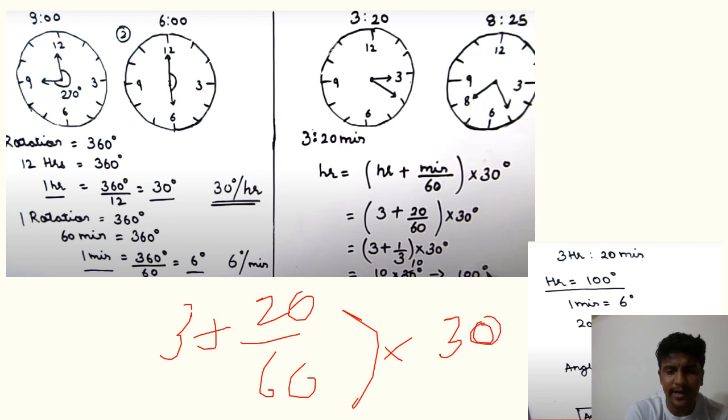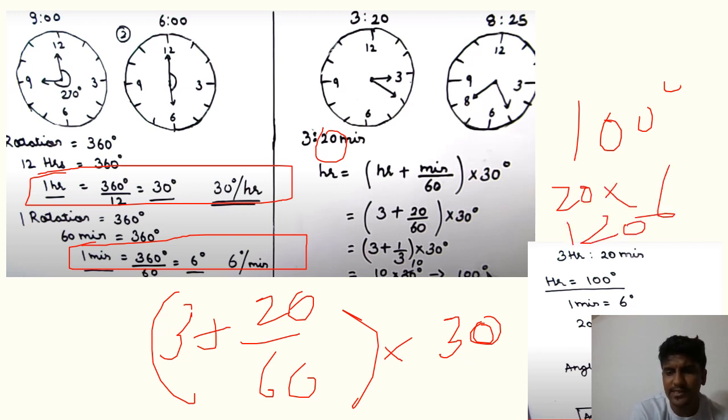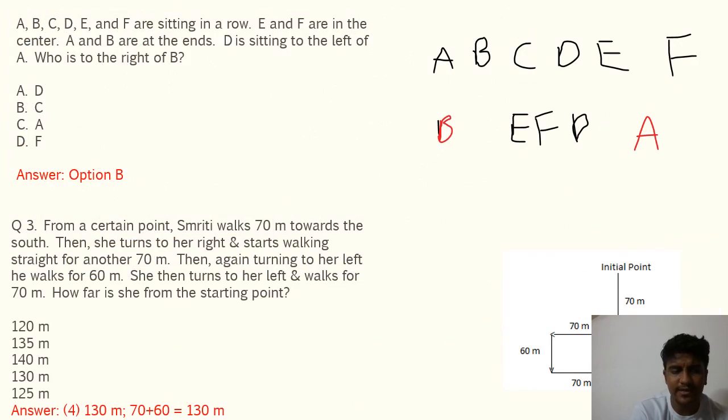Each hour it will rotate by 30, and each minute, here this statement is important, each minute it will rotate by 6 degrees and each hour it will rotate by 30 degrees. If you calculate further, you will get 100 degrees. Now this 20 is also there. This 20 we just calculated of hours. This 20 minutes will be 20 into 6, because 1 minute is 6 degrees, so it will be 120. When we subtract this from 120, we get 20 degrees as the final answer.